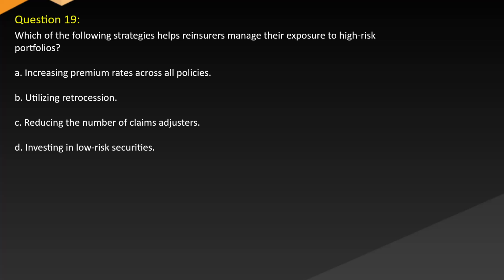Question 19. Which of the following strategies helps reinsurers manage their exposure to high-risk portfolios? A. Increasing premium rates across all policies. B. Utilizing retrocession. C. Reducing the number of claims adjusters. D. Investing in low-risk securities.